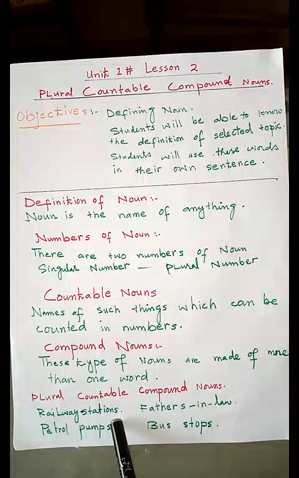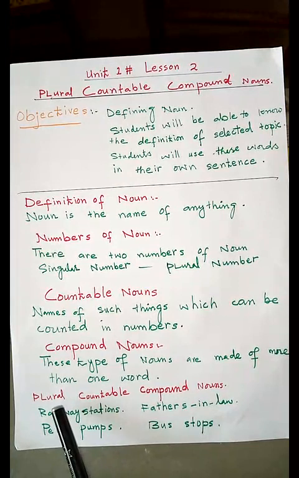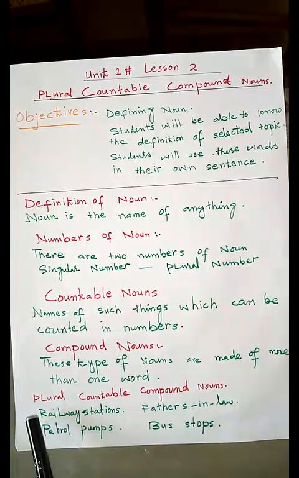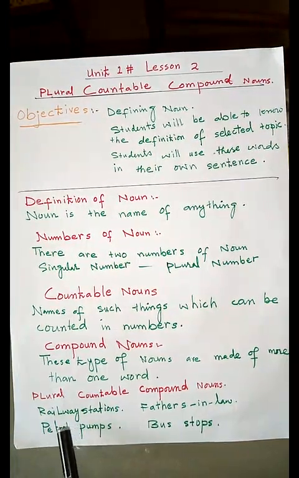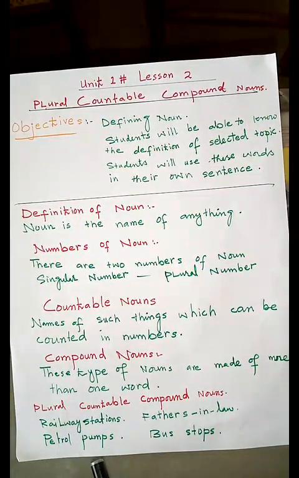Railway stations. It's a name, railway station, but here we have to know about the plural number. I am not writing its singular form here because the topic is about plural countable compound nouns. So the example I have written here is railway stations. This name is made of more than one word and it can be counted: one railway station, two railway stations, or 10 railway stations.